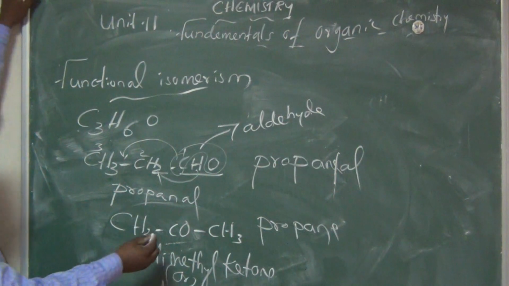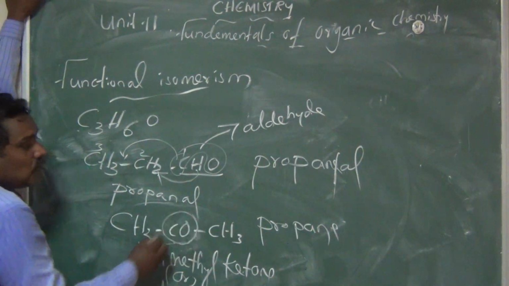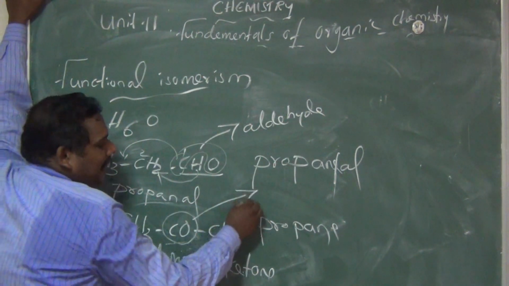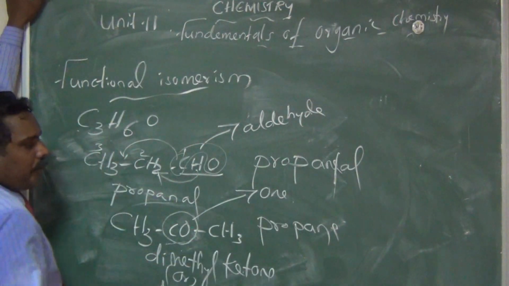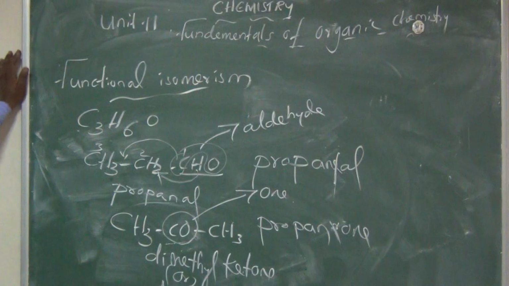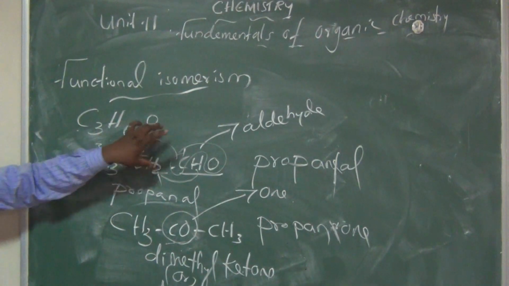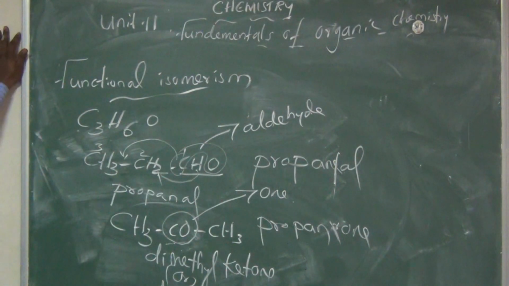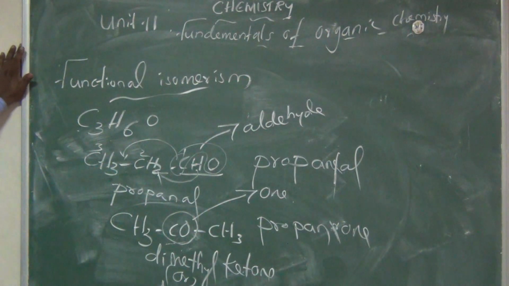So functional group CO is there. So the secondary suffix is "one", am I right? "One". So propanone, am I right? The first compound is propanal, the second compound is propanone. So here what do you understand about this?